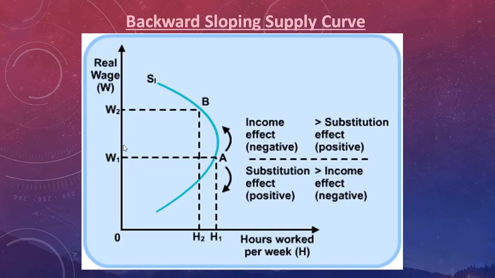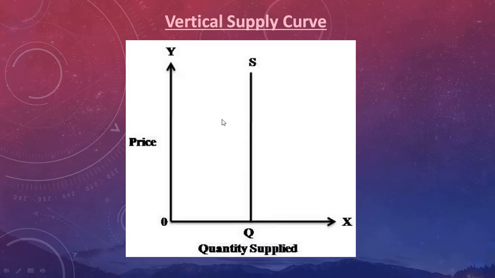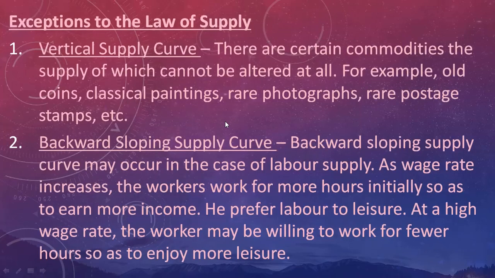But if you talk about Mukesh Ambani, do you think he works for 8 hours in a day? So at a higher wage rate, this supply curve of labor will bend backwards. So this backward bending or backward sloping curve of supply is actually the exception to the law of supply.